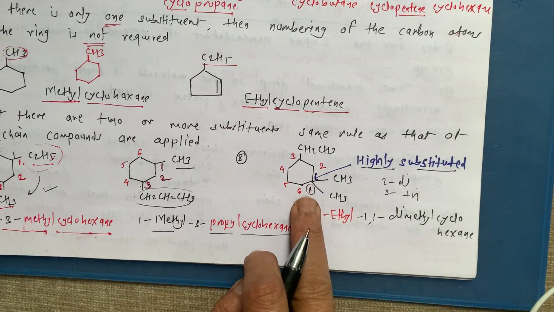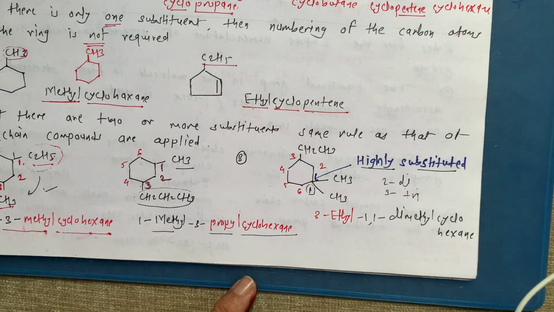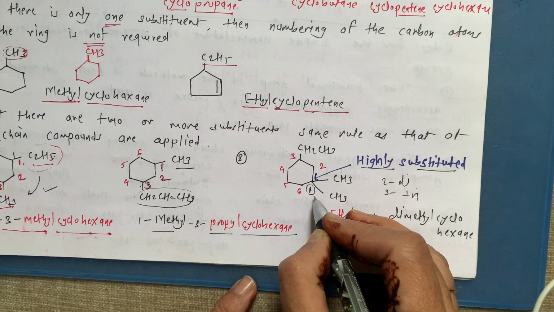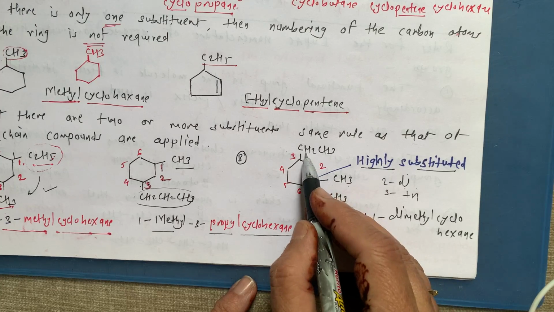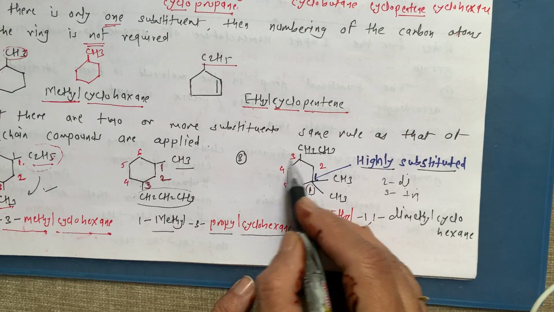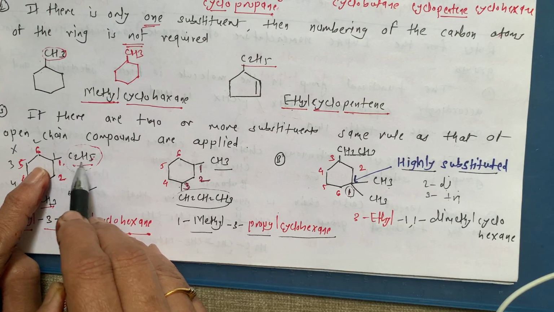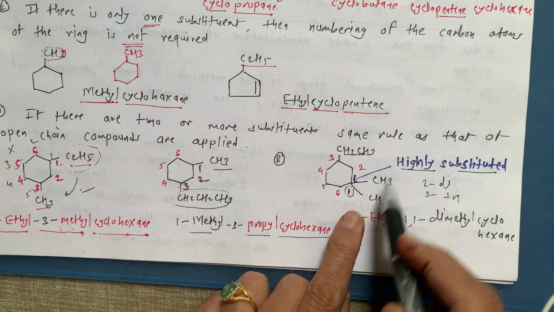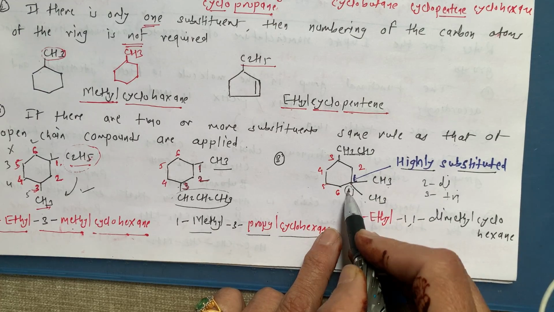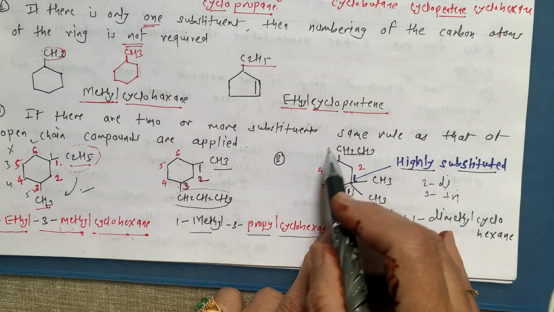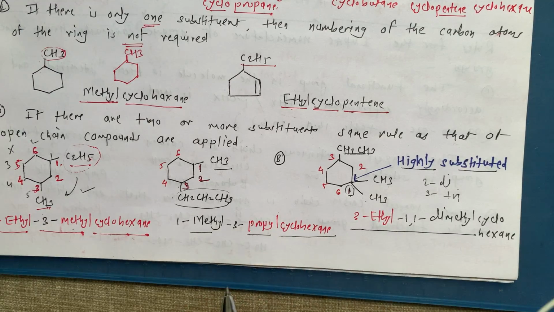Highly substituted now is 1, not the alphabetical order. We are going to write the name in alphabetical order, but numbering is like that. The number 1 is given to the highly substituted carbon and not to the alphabetical order substituent. See here. Here we start numbering from the ethyl group, because in alphabetical order E comes first than M. But when it is highly substituted, then the only difference is that to that highly substituted carbon you have to give number 1, and then according to the numbering, but you have to arrange them in alphabetical order only.